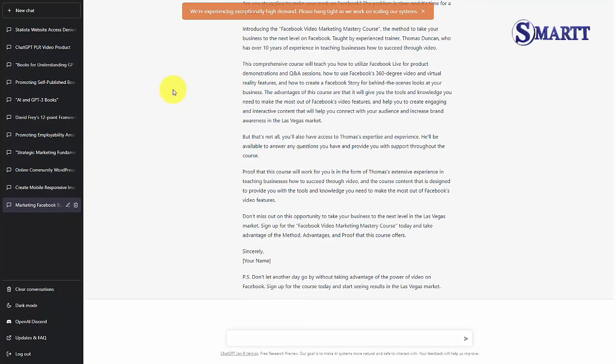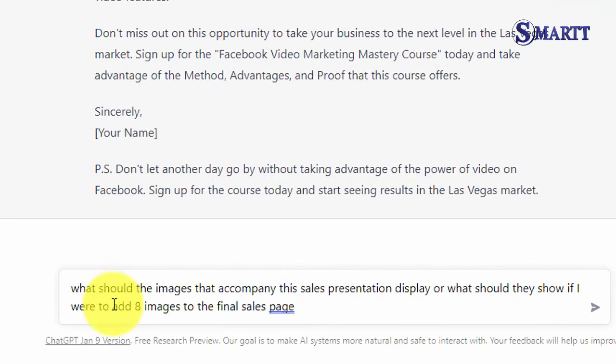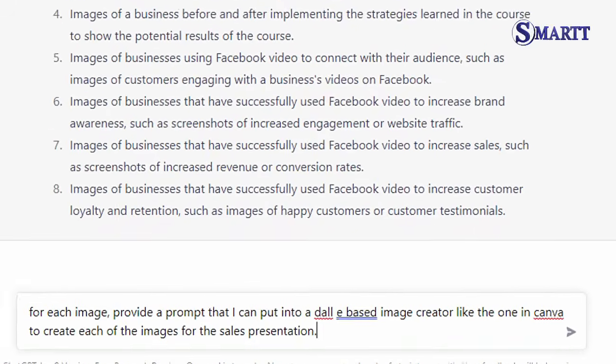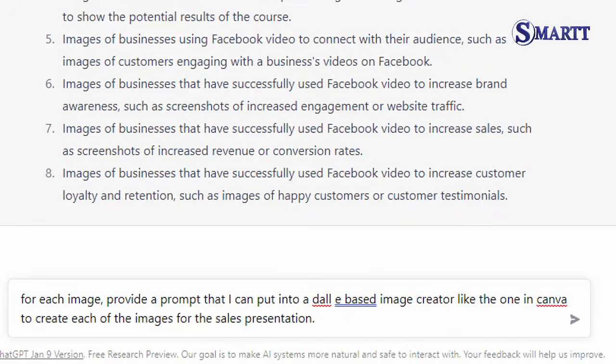We're going to ask ChatGPT to tell us what kind of images would complement this sales presentation. And so we're going to ask a plain language question, and we're now going to click enter. Now that we have ideas on what we're going to add as images, and we have a specific number, we're now going to go back to ChatGPT and we're going to ask it to give us prompts to place inside of an image creator. And so we're going to write the first query, knowing that we may need to rewrite the query until we get what it is that we want. So we're going to ask the chatbot to give us the prompt in order to create the images. We're now going to click enter.